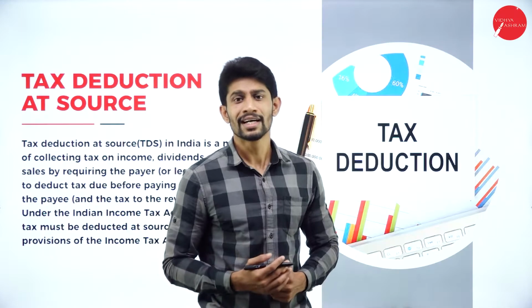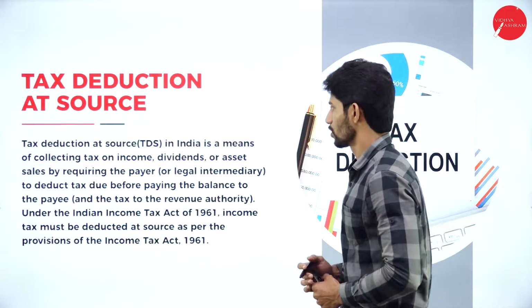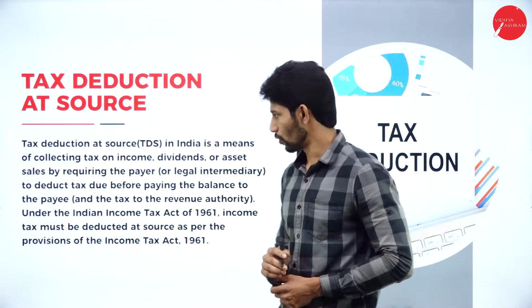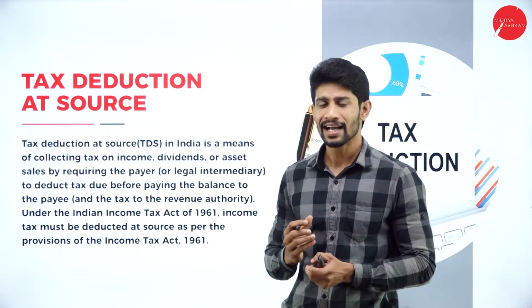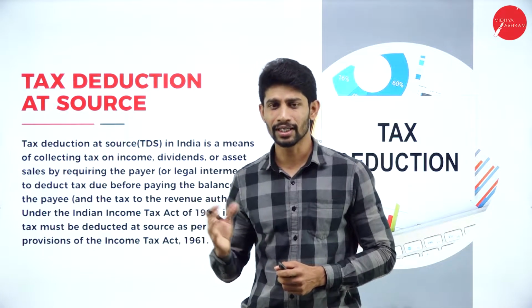So what is this tax deducted at source? Tax deduction at source is all about deducting the tax at the source where the person is earning the income.